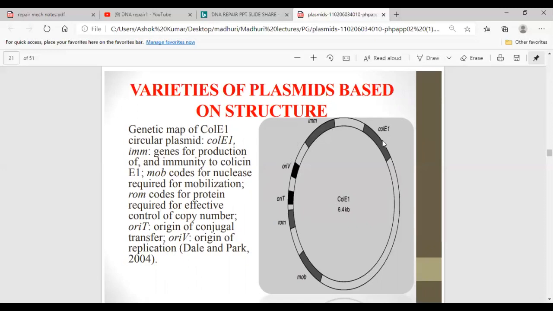Again revising once again, this is ColE1, it is for maintaining the circular plasmid, and IMM genes are for production of and immunity to colicin E1, MOB is for transferring of these plasmids from one bacteria to another bacteria, ROM codes for a protein required for maintaining the copy number, and ORIT is the origin of conjugational transfer, means whenever conjugation is happening, the plasmid will start moving from this site into another bacterial cell, and ORI is the origin of replication.